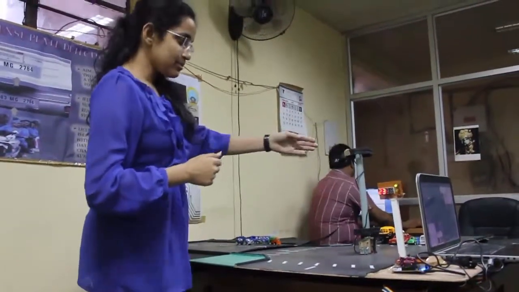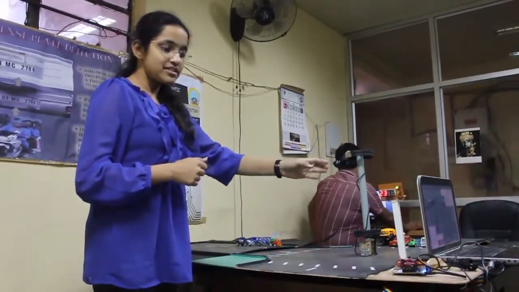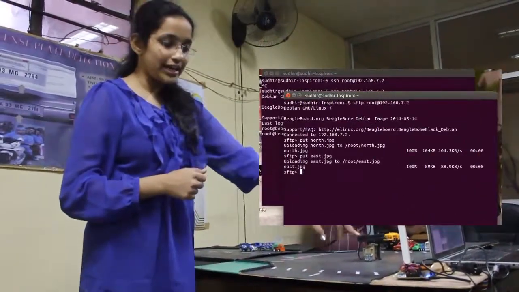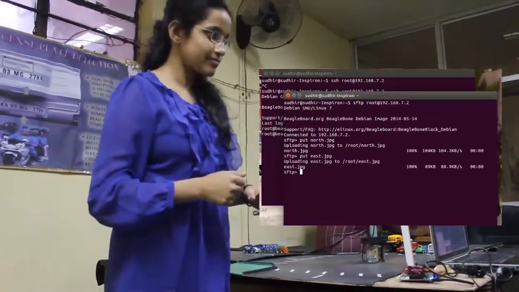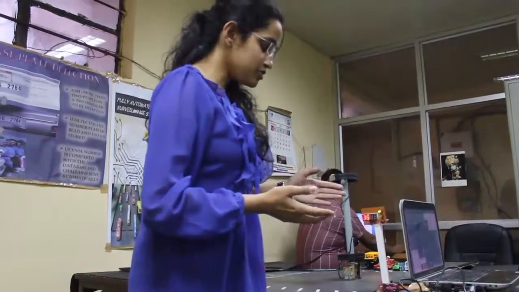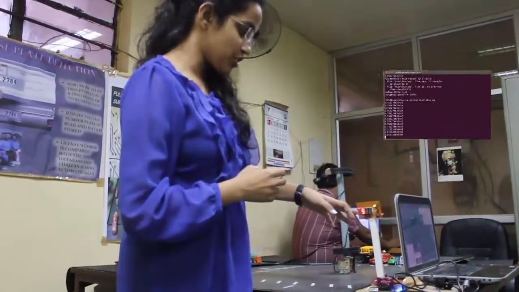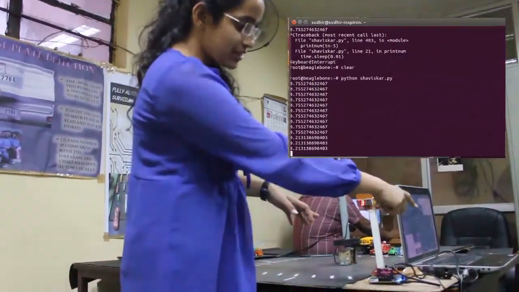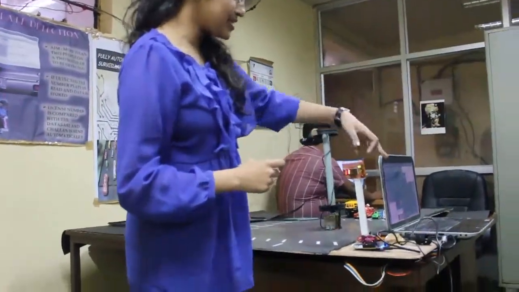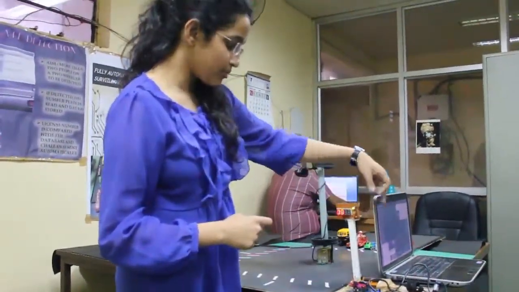The real-time image is captured by the camera and is transferred by the SFTP protocol into the BeagleBone. Now you see that the timer ratio has changed once the real-time images have been uploaded into the BeagleBone.